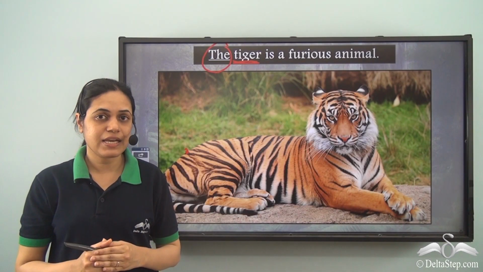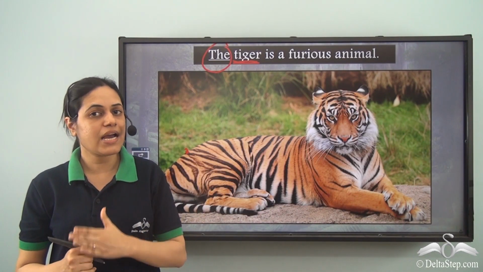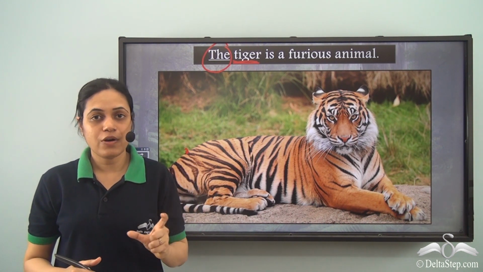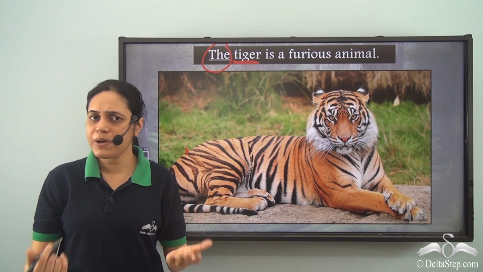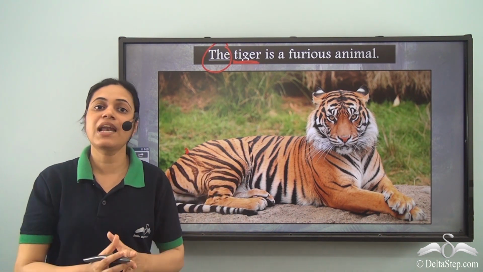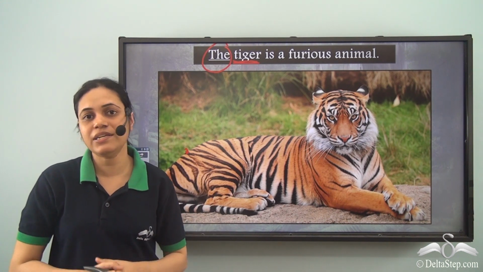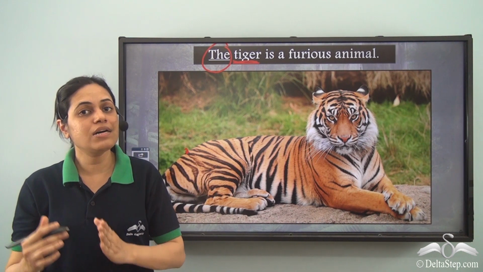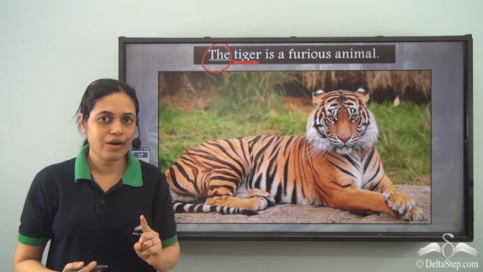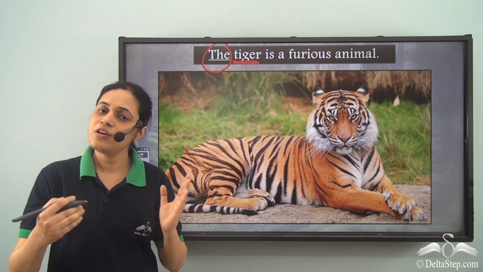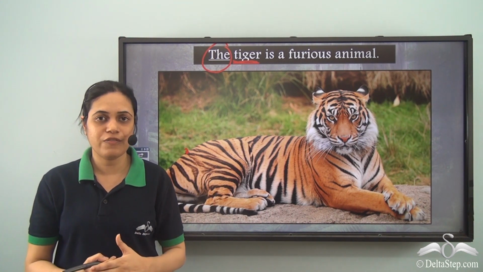But if I say I saw a tiger in the zoo, then it will be a tiger, because I am not talking about a particular tiger, nor am I referring to the entire class of tigers. I cannot see the entire class of tigers in the zoo. So I saw a tiger in the zoo. A does not refer to a specific tiger over there, so we can use a.